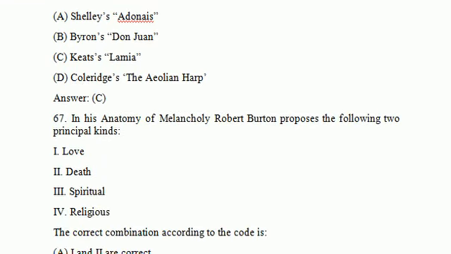Let's see the next question. In his Anatomy of Melancholy, Robert Burton proposed the following two principal kinds: love, death, spiritual, religious.